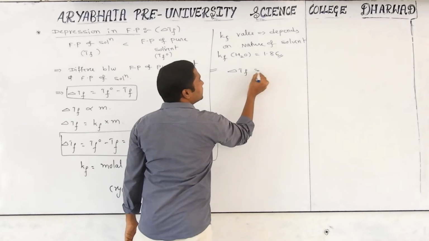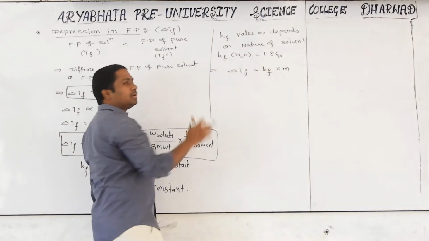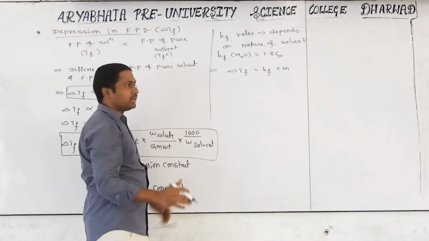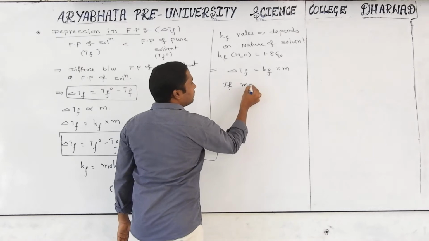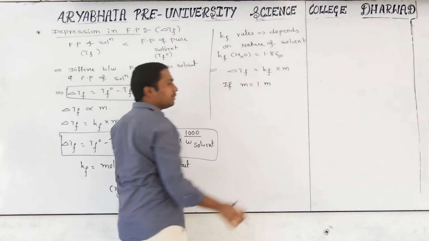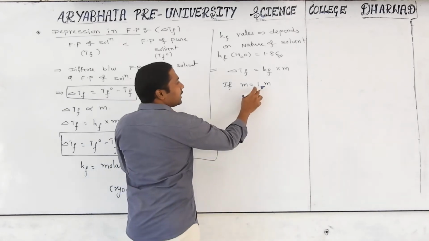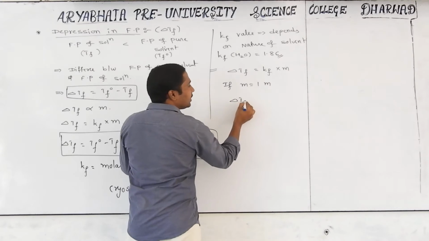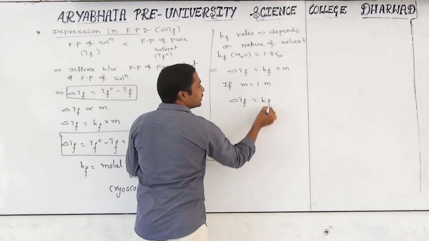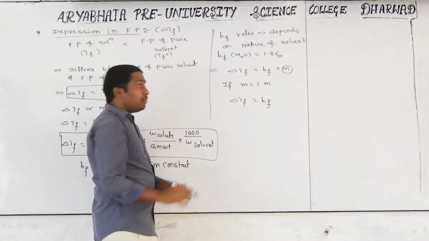Delta Tf is equal to Kf into M. Why are we discussing Kf depending on the solvent? Suppose we take M equal to 1, which means a 1 molar solution. Whenever you take a 1 molar solution, delta Tf is equal to Kf, because instead of M you substitute 1.